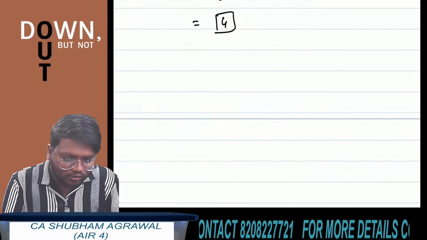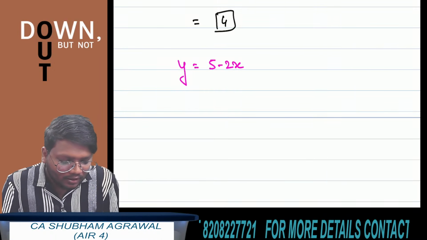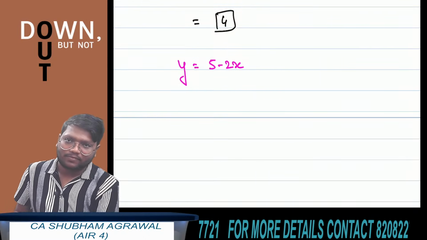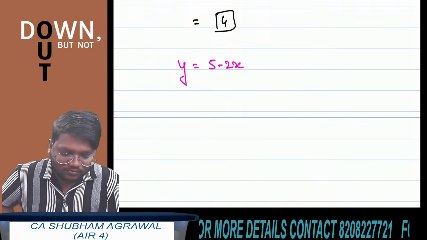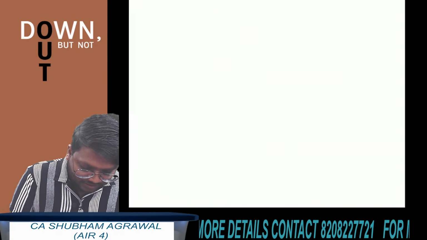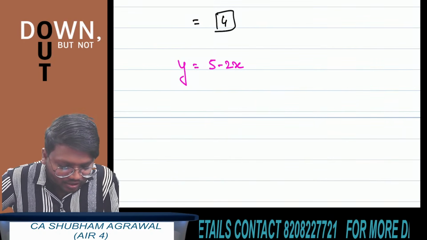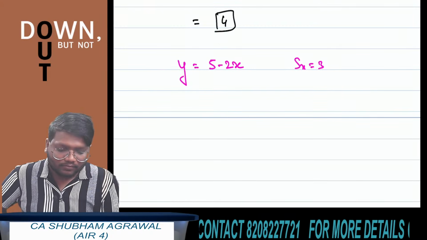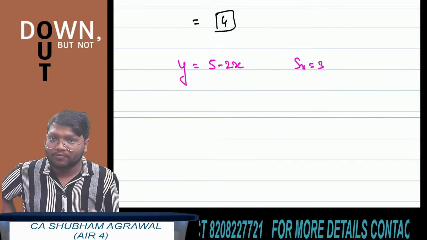See how to solve this question now. It is given that a new variable y is constructed, which is equal to 5 minus 2x. Also, standard deviation of x is given. Is standard deviation of x given or variance of x? One second. Yeah, standard deviation of x is given, and it is 3. They have asked us to find the variance of 5 minus 2x. It means we have to find the variance of y.